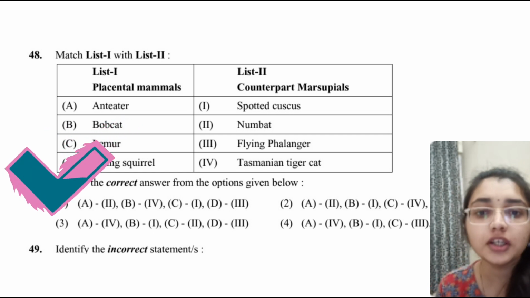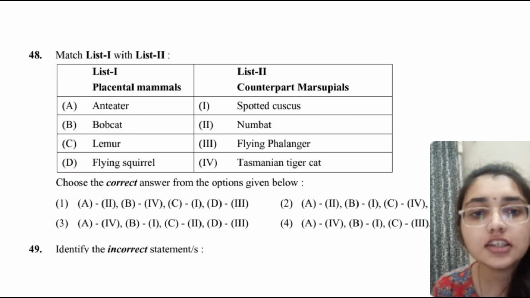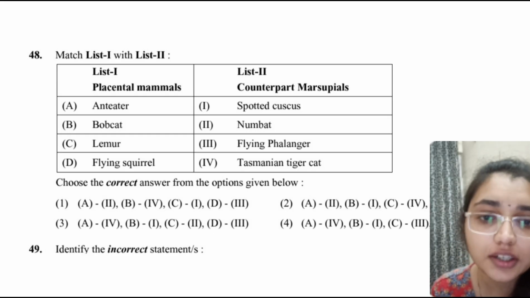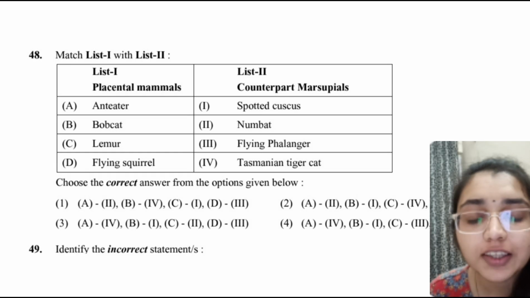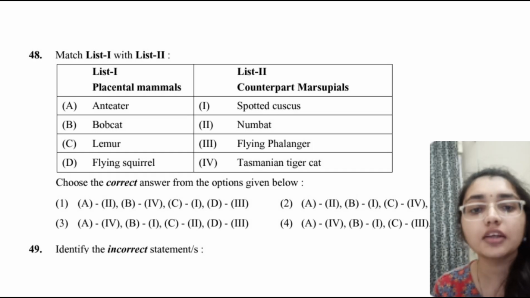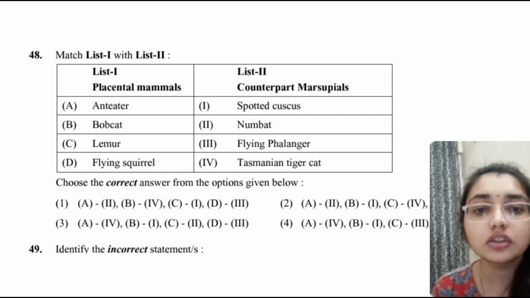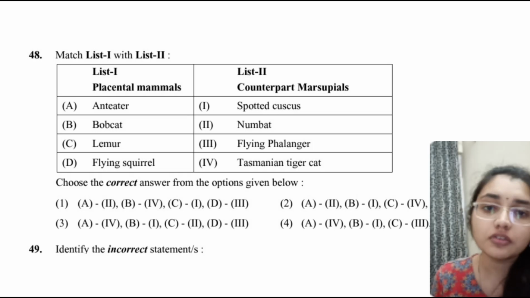Then lemur is spotted cuscus, so C is pairing with 1. And the flying squirrel is pairing with the sugar glider, that is flying phalanger. So here D is pairing with 3. And A, that is insectivorous anteater, is pairing with the numbat. So here A is pairing with the second option. So the correct option is option 1 for this question. Placental mammal versus marsupial counterpart is from convergent evolution.